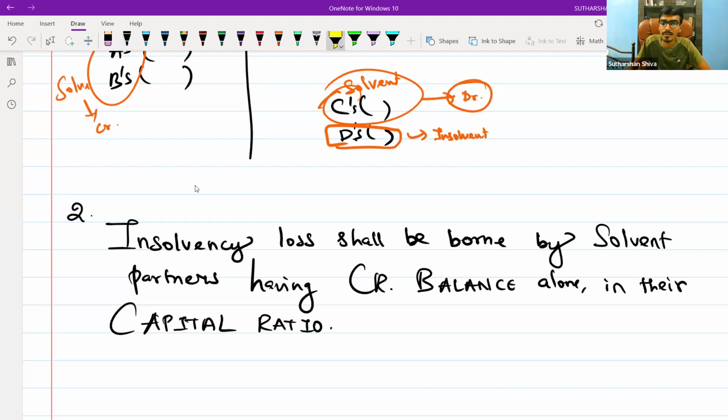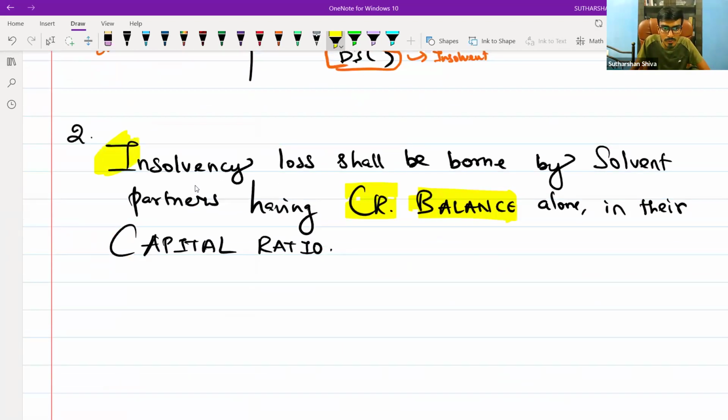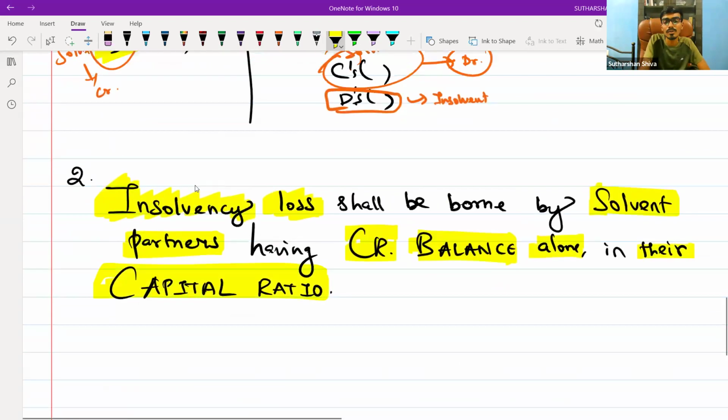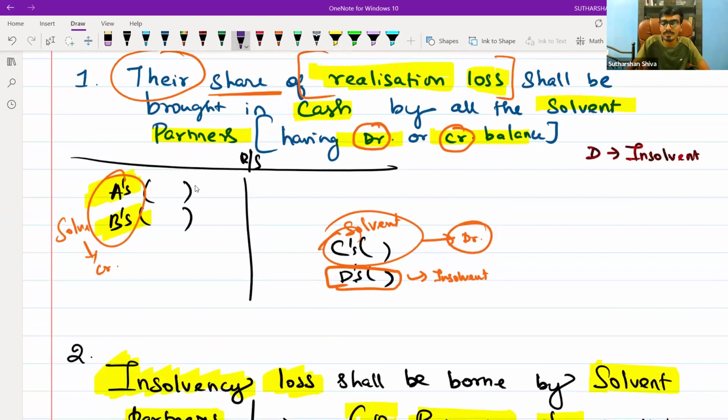It means only the credit balance, that means the persons appearing on the liability side, have to bear the insolvency loss of the solvent partners having credit balance alone, in their capital ratio. As per the ruling, it will be capital ratio. But when we revisit point 1, actually this point 1 will be notional.